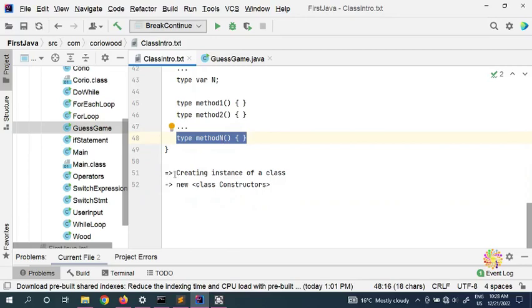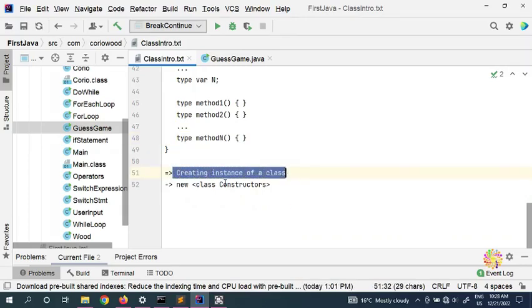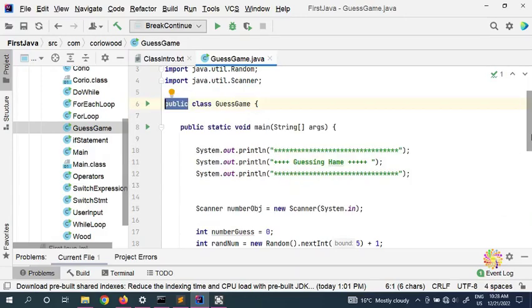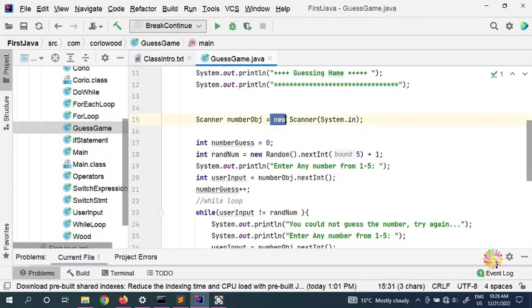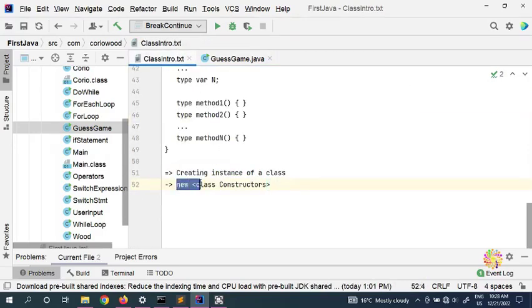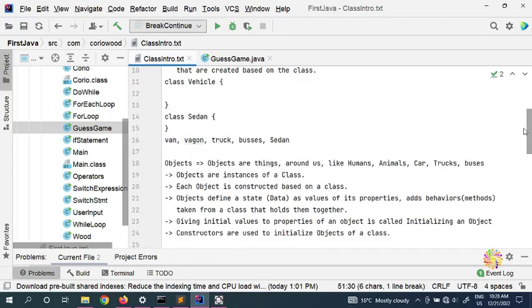And finally, we're going to create an instance of the class, which is initializing, or instantiation. We'll use the new keyword, just like here, so we are initializing objects. That's the name of the class, that's a name that we give, we put an assignment operator here, then we put new, and then this is the constructor of the Scanner class. Keep in mind this is a constructor, and that's the name of the class. Here we need to put new. This is how we're going to create an object.